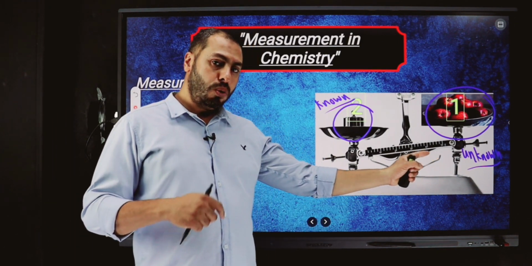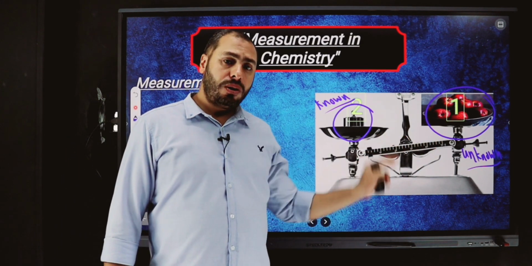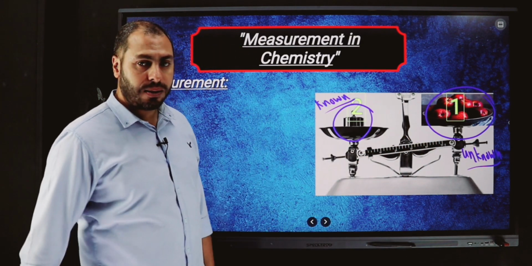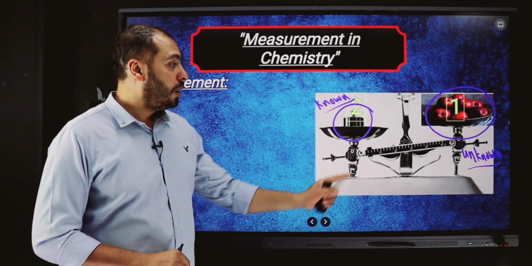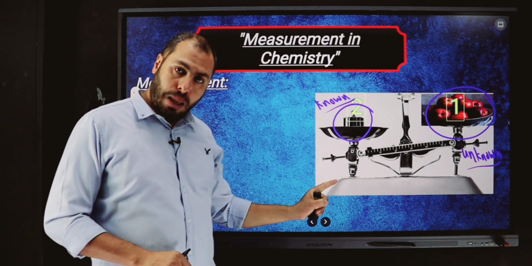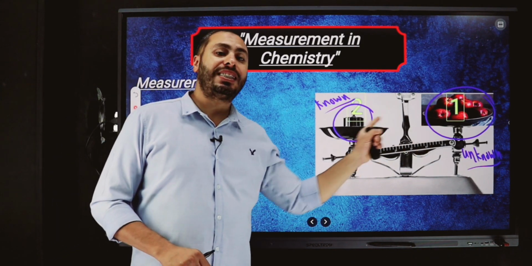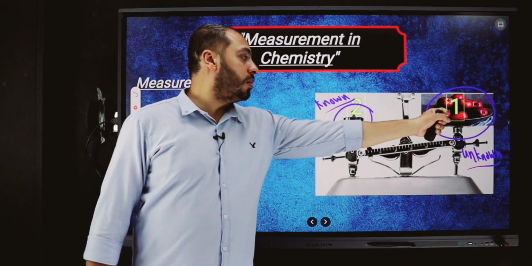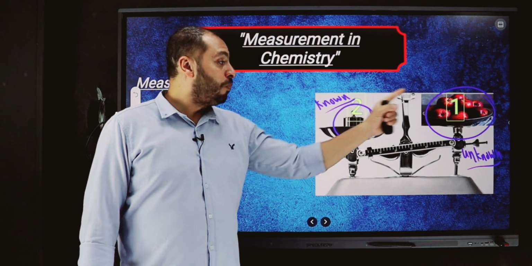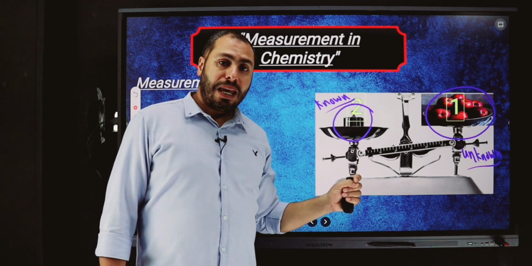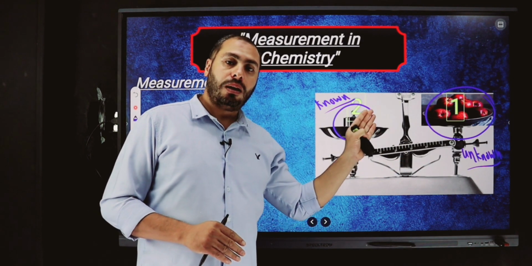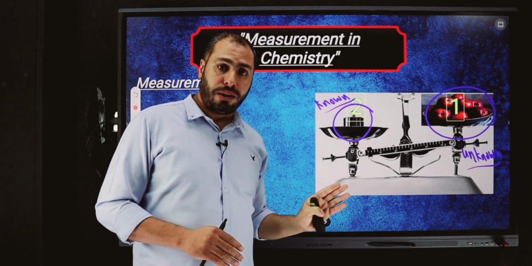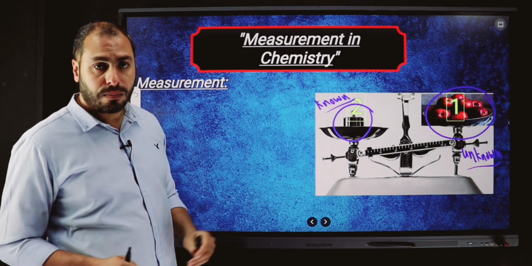You can note here, we measure these two substances, but we measure one physical quantity. This is mass and this is mass. Not the same kind of substance, this is apple and this is iron, but we have the same physical quantity: the mass of the apple and the mass of the iron. So we measure mass.